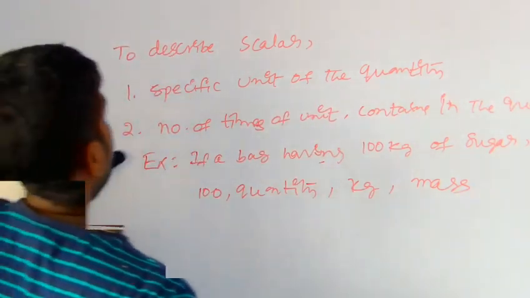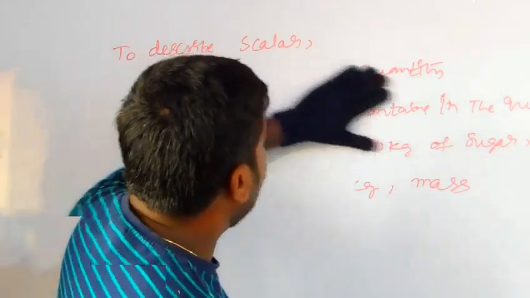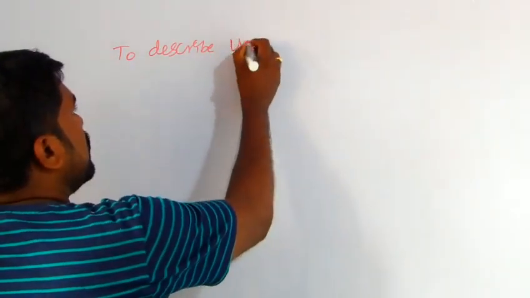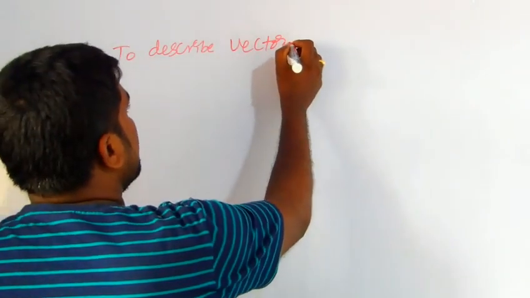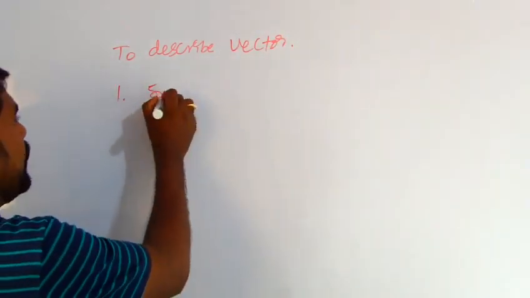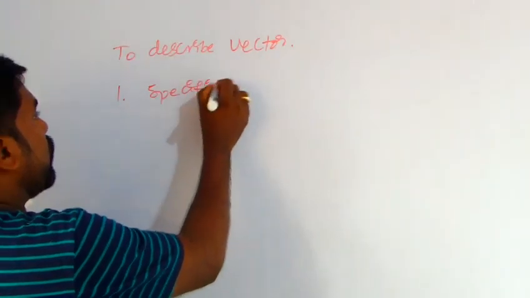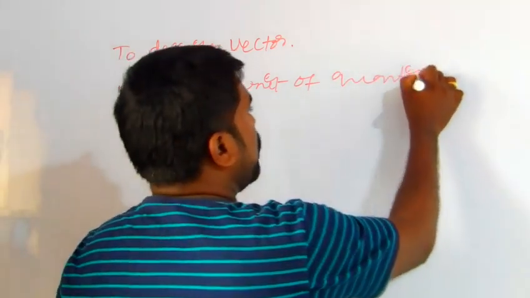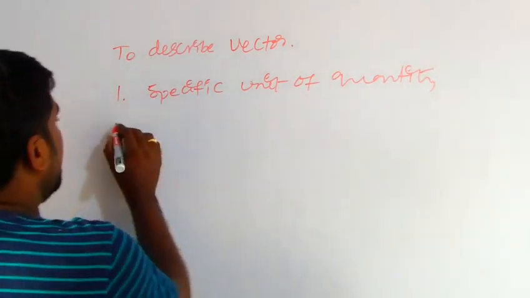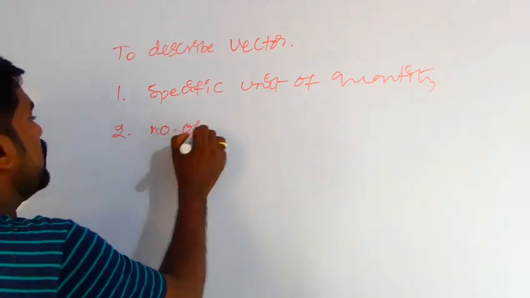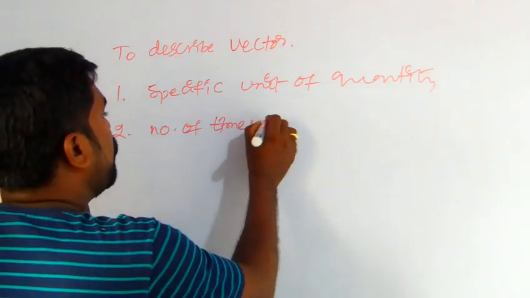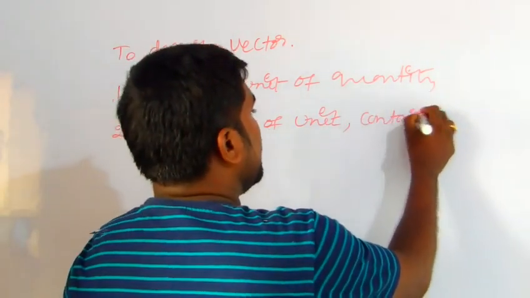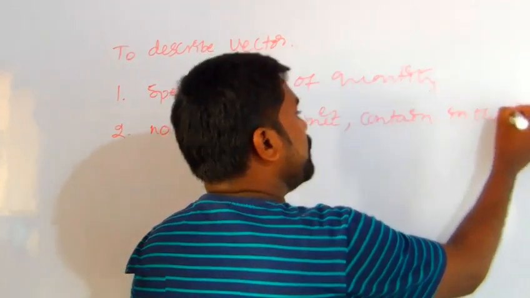Coming to the vector, how can we describe a vector? To describe vectors, first is the specific unit of the quantity. Second is the number of times the unit is contained in the quantity.